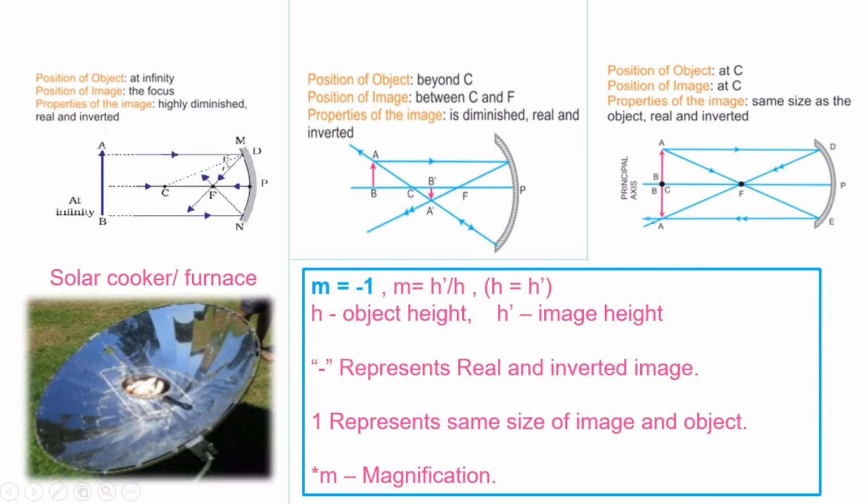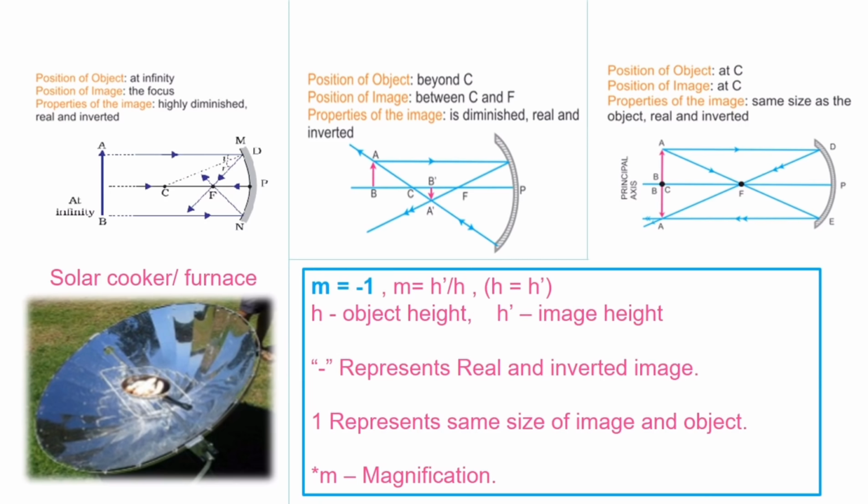So next comes uses of concave mirror. Here you can see a solar cooker or furnace. In that solar cooker, the reflecting surface is made up of a concave reflector, where the center part is the focus part of that particular cooker where the vessel is placed. The vessel consists of food that is to be cooked.